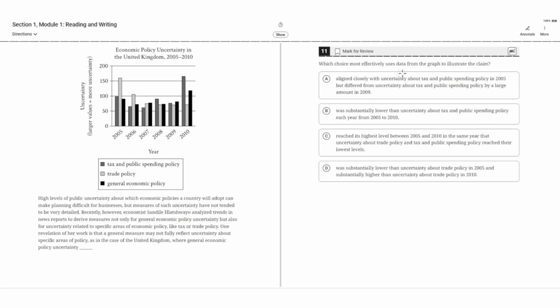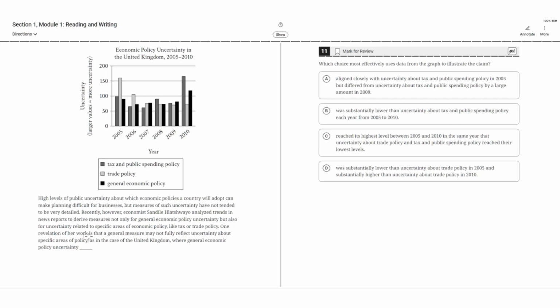Which choice most effectively uses data from the graph to illustrate the claim? High levels of public uncertainty about which economic policies a country will adopt can make planning difficult for businesses, but measures of such uncertainty have not tended to be very detailed. Recently, however, economist Sandile Hellish-Wido analyzed trends in news reports to derive measures not only for general economic policy uncertainty, but also for uncertainty related to specific areas of economic policy, like tax or trade policy.